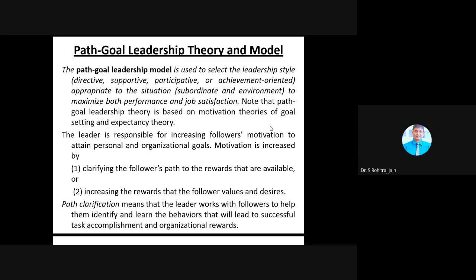The second one is increasing the rewards that the follower values and desires. What do you mean by that? That's very important. You need to understand the requirement of the follower or employee. Based on that, you can increase the reward that the follower actually values, and his desires will be there for that.